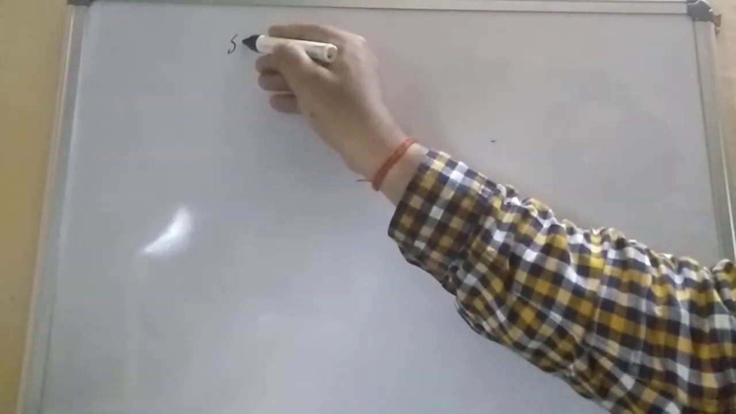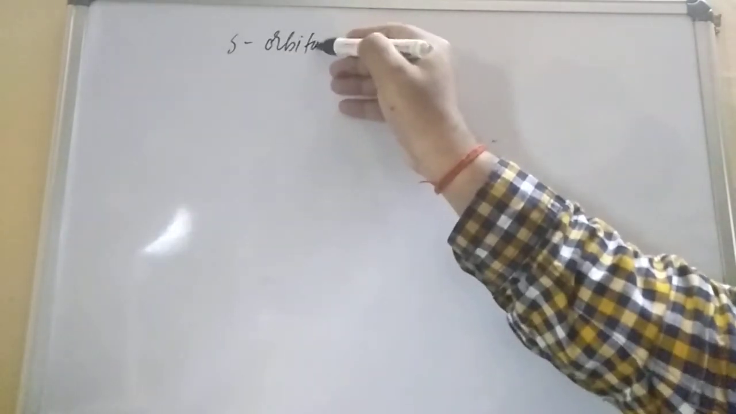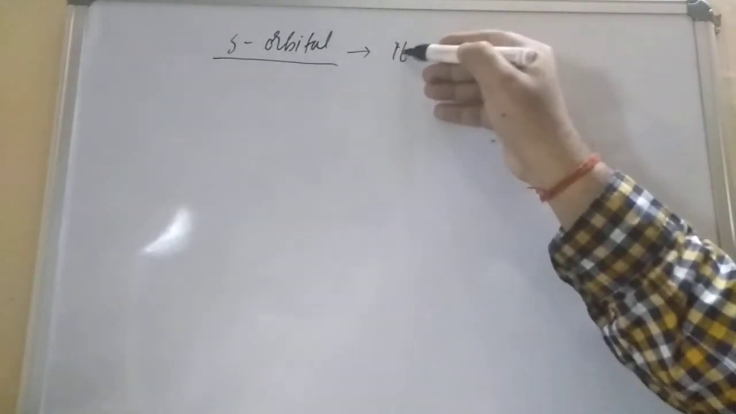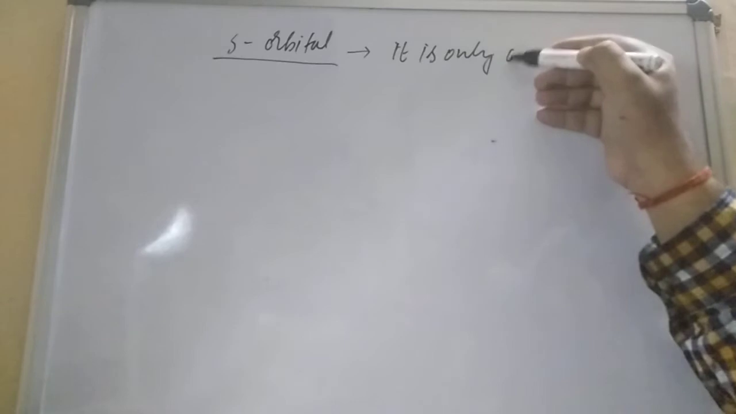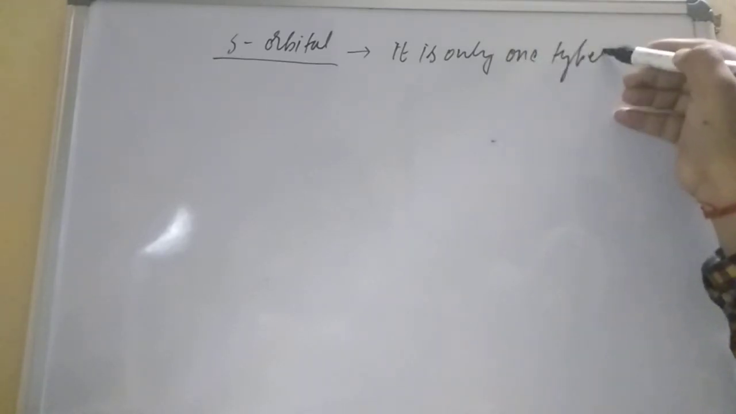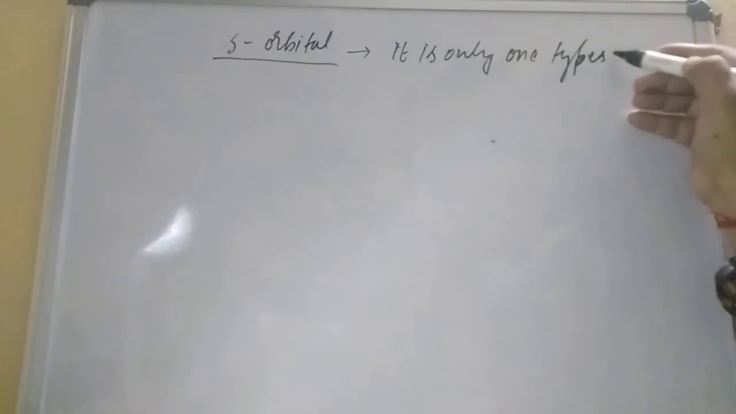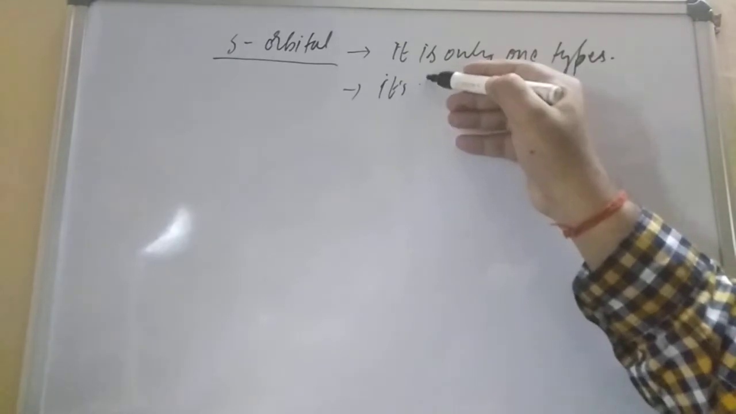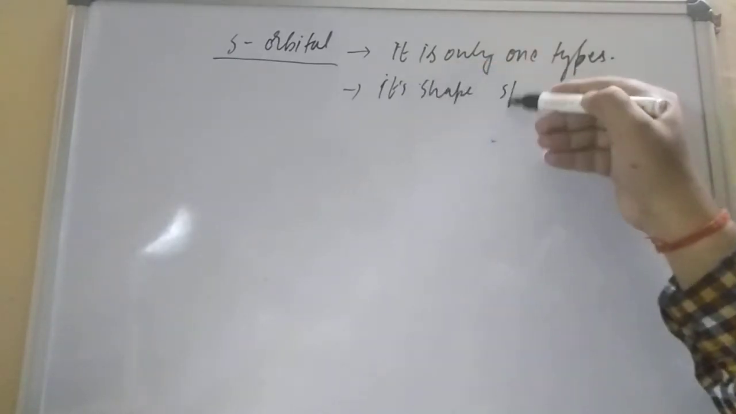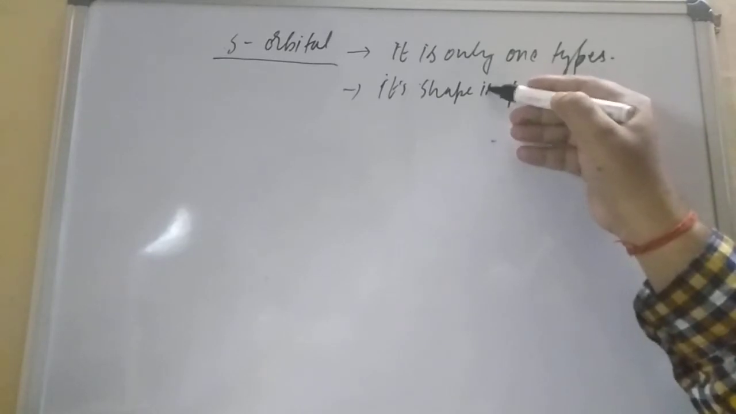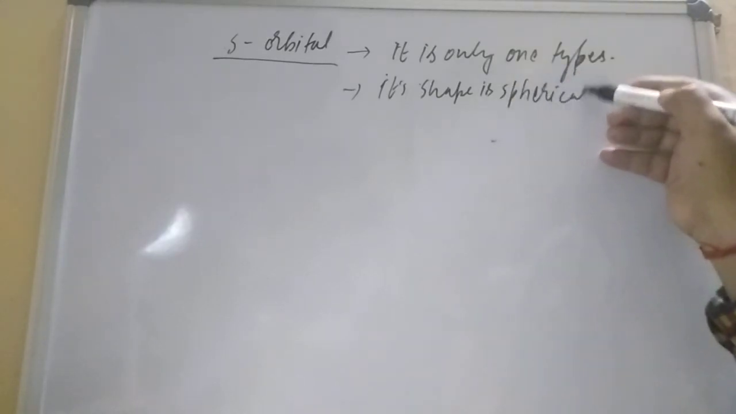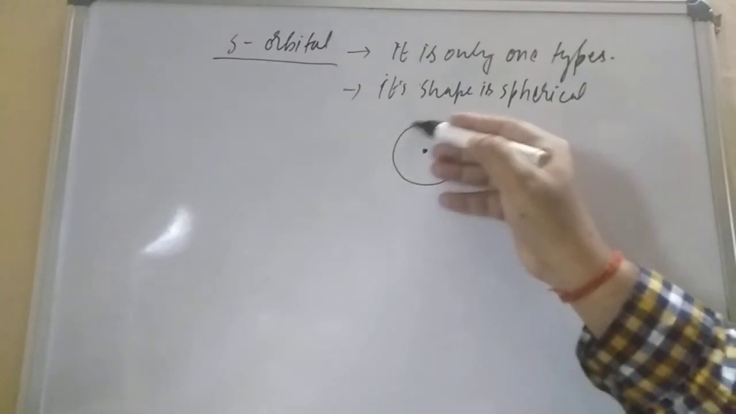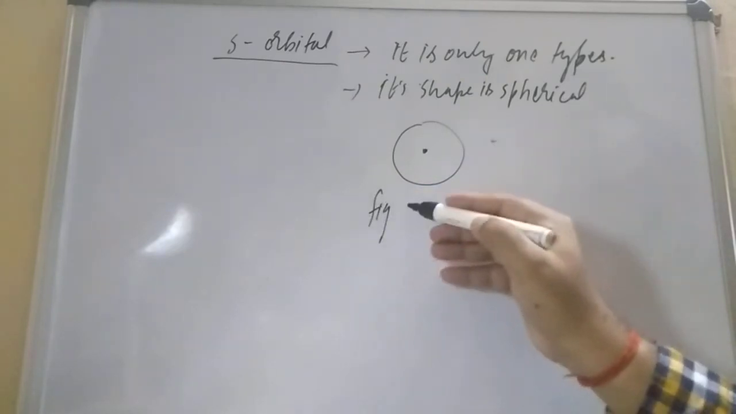The first one we are going to study is the s orbital. The s orbital is only one type. It does not have more types. Its shape is spherical. If you try to draw the shape of the s orbital, here is the center and this is the s orbital.